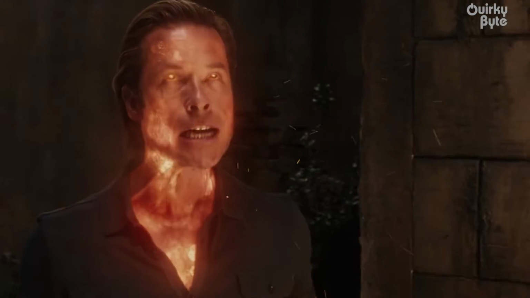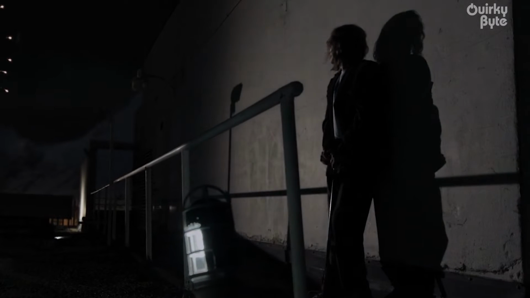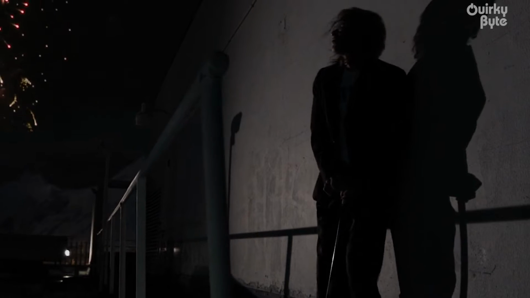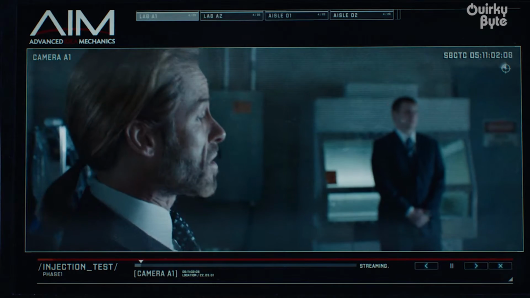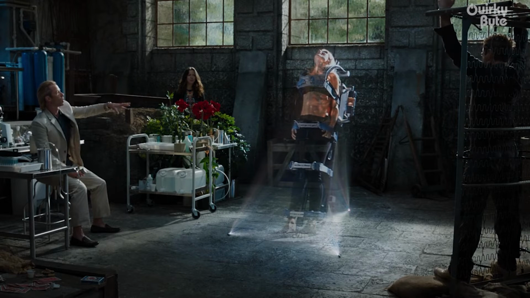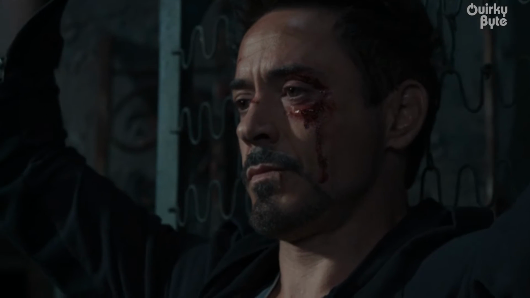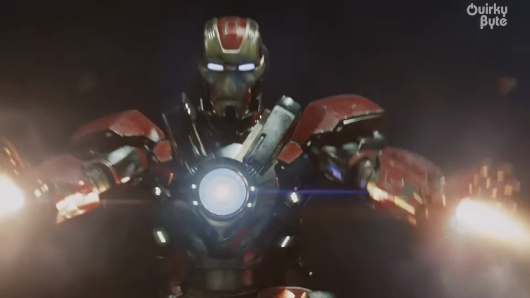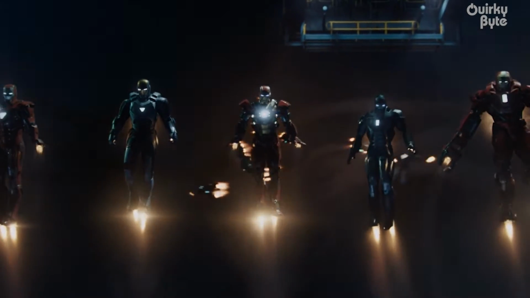Aldrich Killian. Technically, Killian was the second villain that Tony had created. He didn't meet Killian on the night of New Year's Eve, leaving him alone on the roof. That gave Killian his villainous motivation. Over a decade later, Killian returned as the leader of AIM. And he also injected himself with the Extremis formula, which Tony helped Maya fix back in 1999. All of it led to a massive fight between Killian's Extremis army and Tony's House Party Protocol.